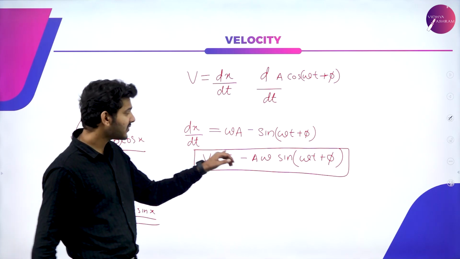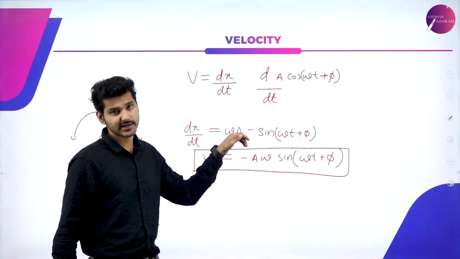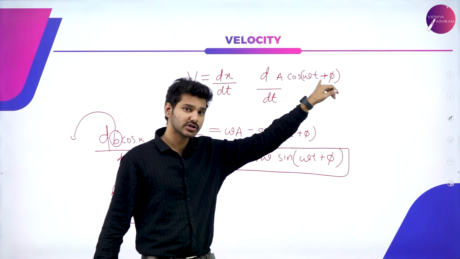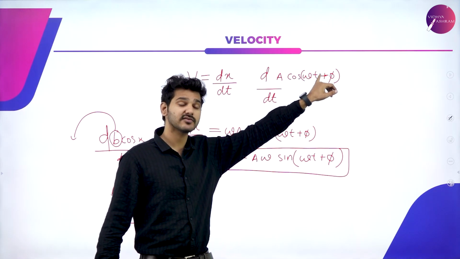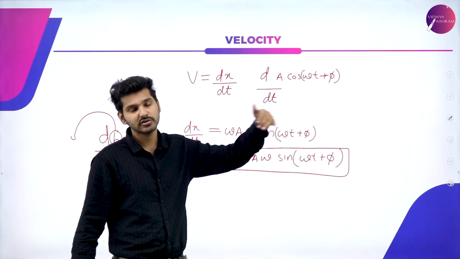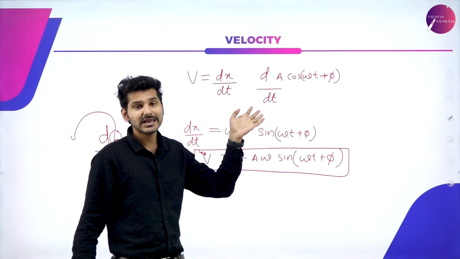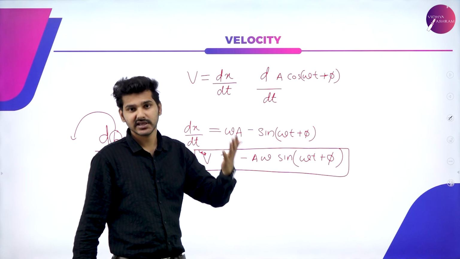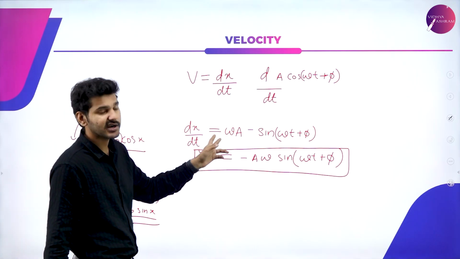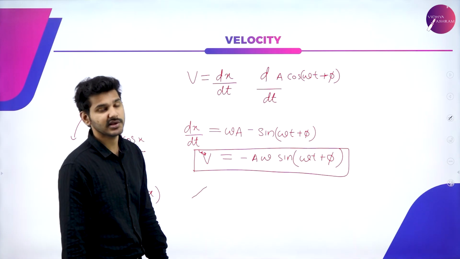That is why we have sine here and it is negative here, and why A came right outside. Similarly, when you differentiate omega t plus phi, you have to apply the product rule. The derivative of a constant will be 0, and d(omega t) by dt, you apply the product rule: omega into dt by dt, that is 1, plus t into d omega by dt, which is again 0. So the only quantity you will be getting is omega, which will come right outside of the equation. So minus A omega sin(omega t plus phi) will be the answer.